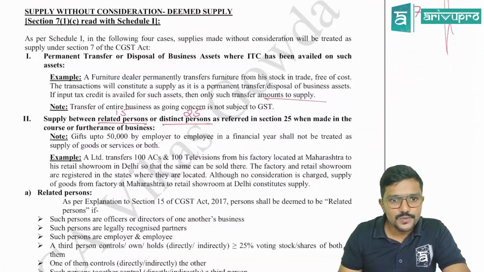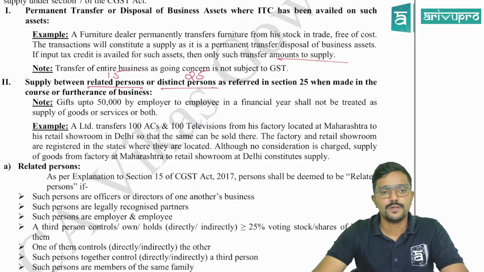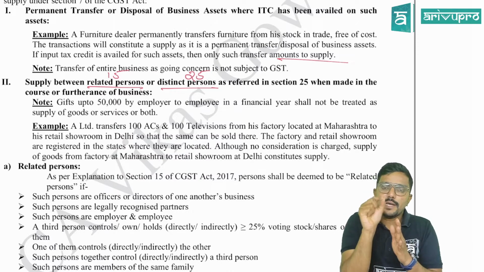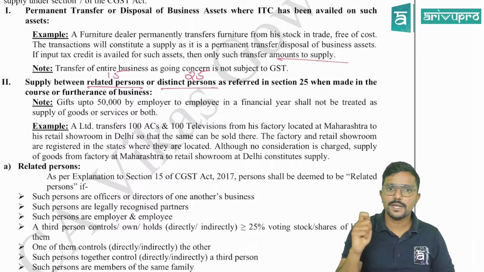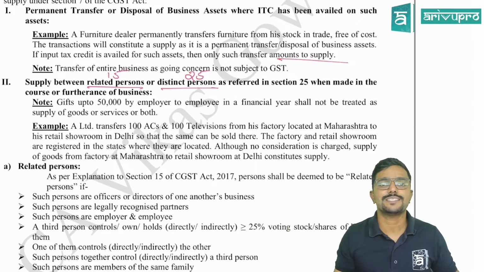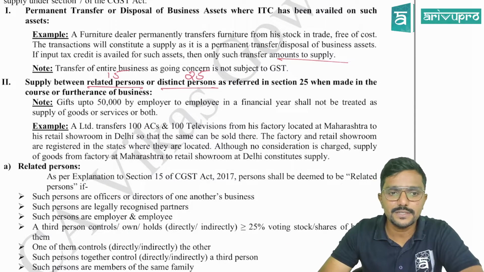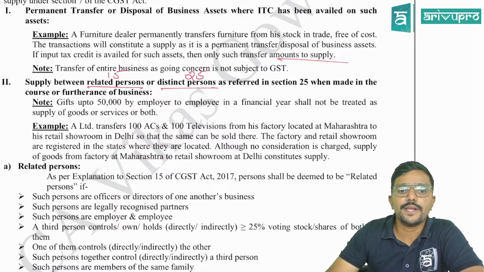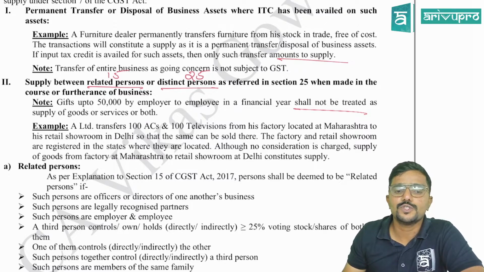Yes, we will go back. So here also I have given a note and example. Let me go through it. Note: employer and employee is a related person. If employer gives anything to the employee as a gift up to 50,000, it is not taxable. But if it is more than 50,000, it is taxable. Entire amount would be taxable. So gifts up to 50,000 by employer to employee in a financial year shall not be treated as supply of goods or services or both.